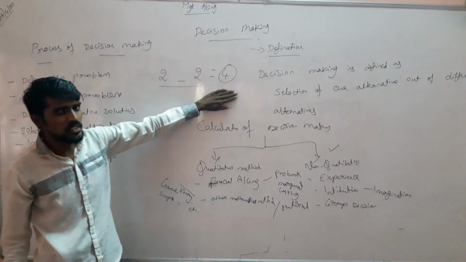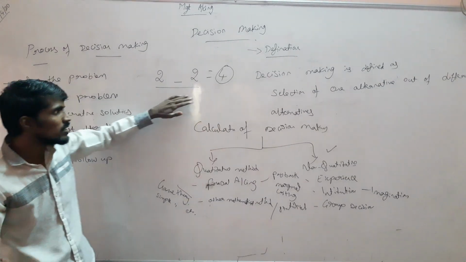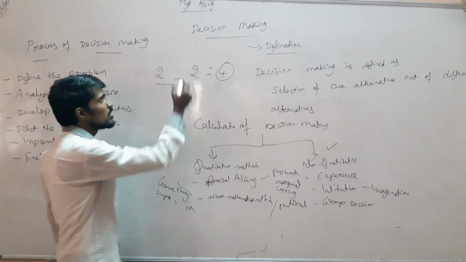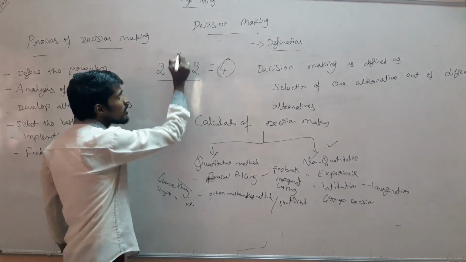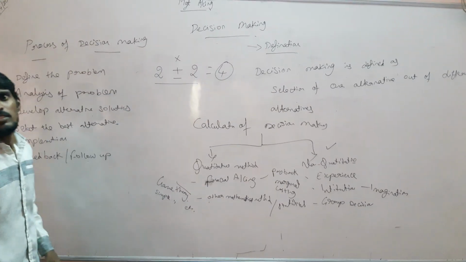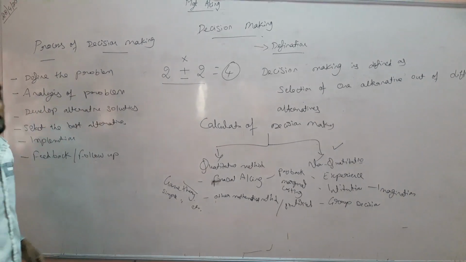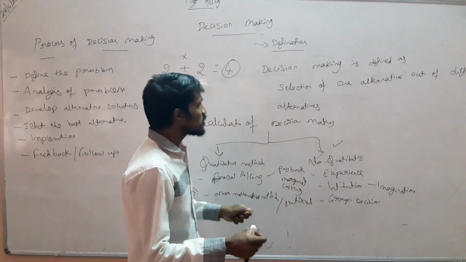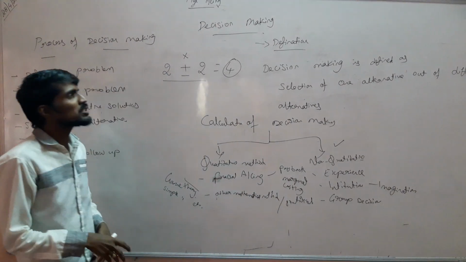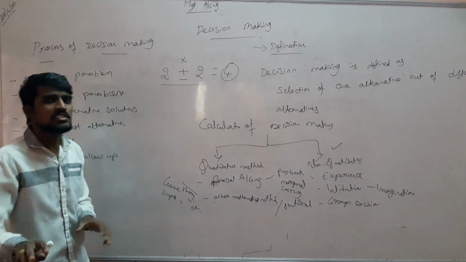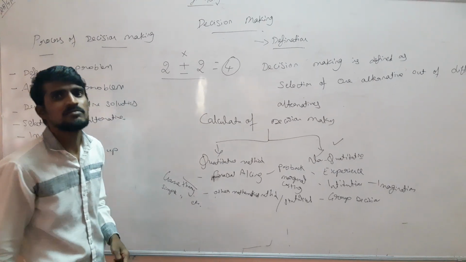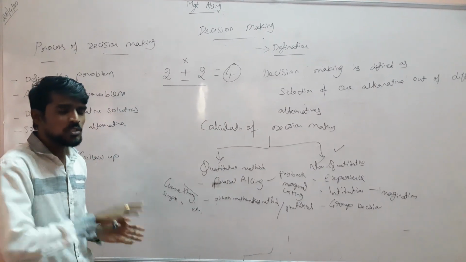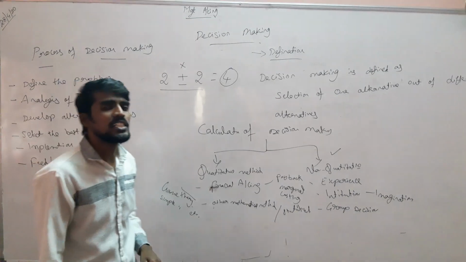To get this output, to achieve this objective, we have to follow the procedure of addition or multiplication. Here we have two alternatives, and we have to select the best alternative. If I ask 2 dash 2 is equal to 4, 90% of the people will say the answer is 4, because it is the best alternative that we use. And the second alternative, if you want to go a different way, is multiplication.